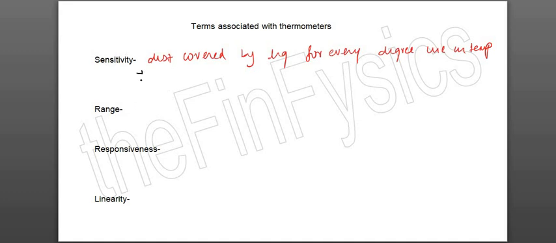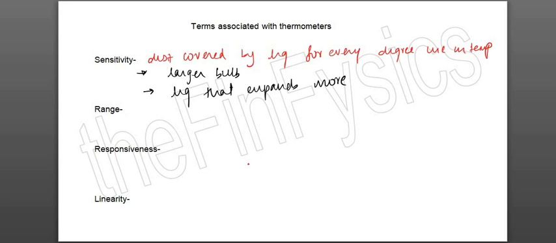How to increase sensitivity? I will give you two points for each of them. First point is increase the size of the bulb, or use a thermometer with a larger bulb. Okay. Second point is use a liquid that expands more. This is what you will do to increase the sensitivity.